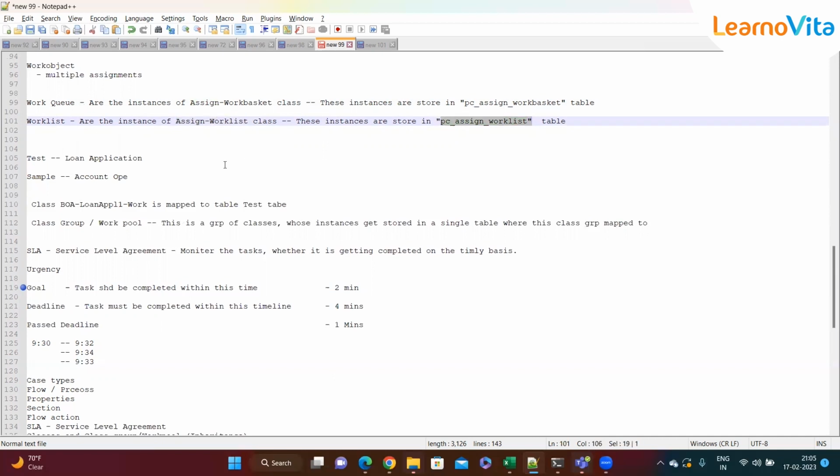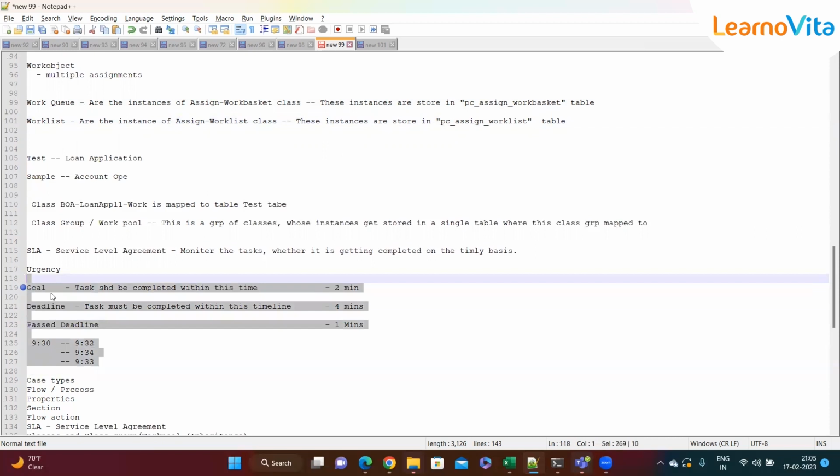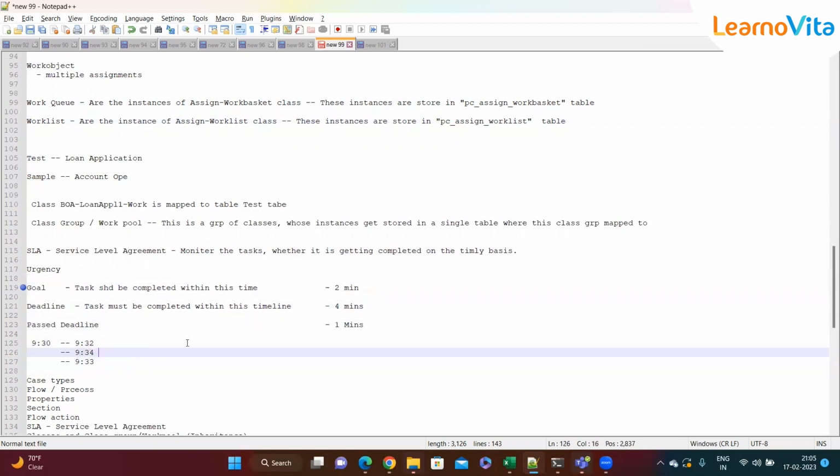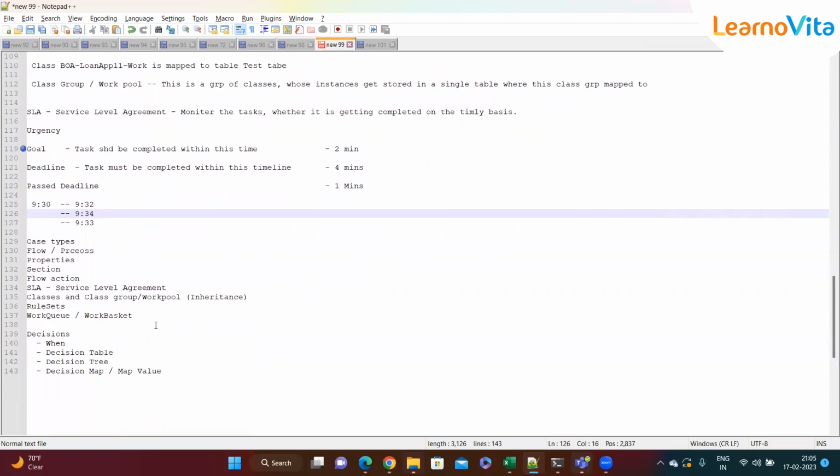Again, as I said, it's one of the most famous interview questions. And this SLA one, when the goal and deadline reach and all this stuff. And again, what is the significance of class group and a work pool? Again, very important concepts in Pega that we should be aware of. So today we'll see another type of rule, which is called a decision rule.